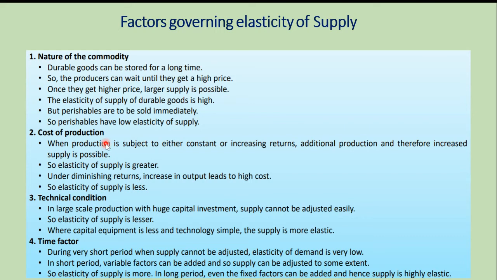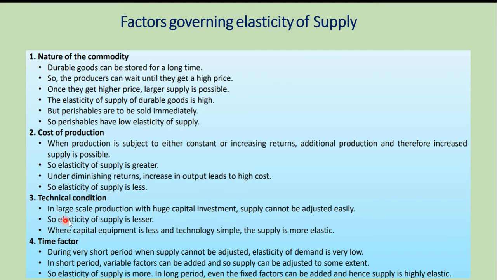Next is cost of production. When production is subject to either constant or increasing returns, additional production and therefore increased supply is possible. If the returns are constant or increasing, supply is possible and elasticity of supply will be great. If it is diminishing, when you say however much money I invest I get no profit, the elasticity of supply will be less.